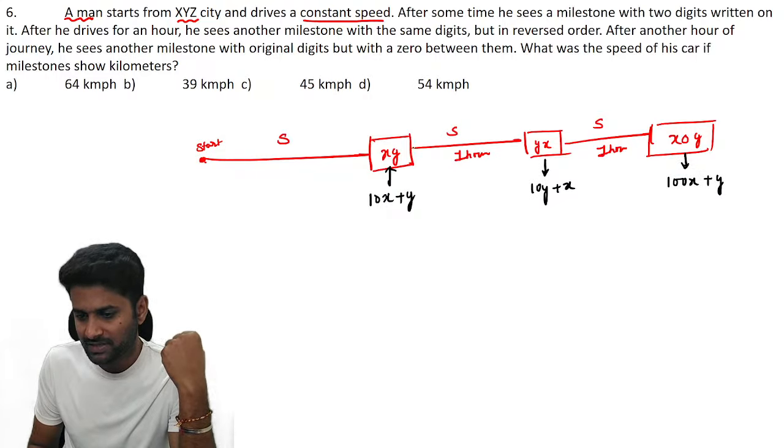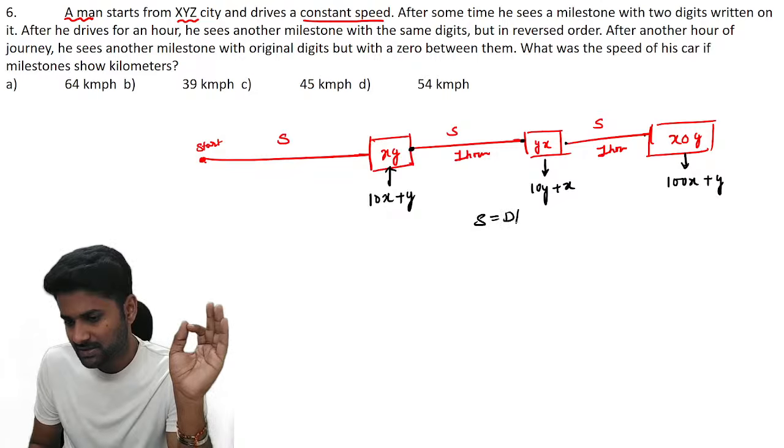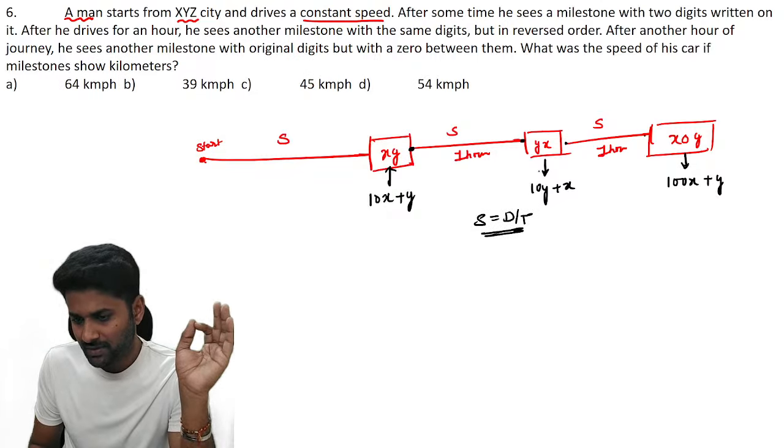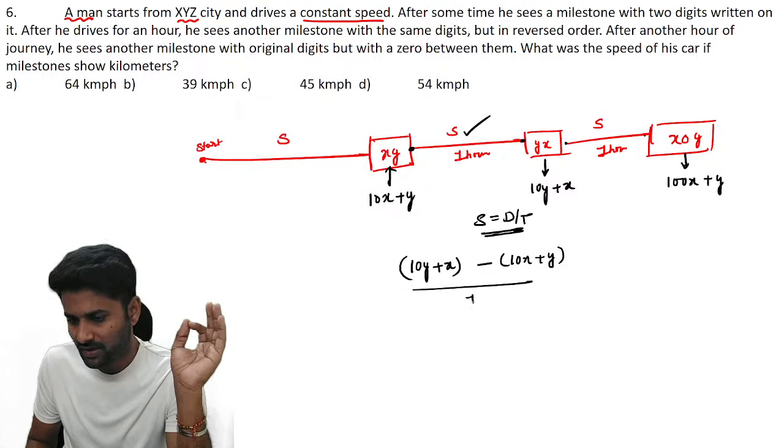Now they clearly mention that the speed is the same between these milestones. Speed is all about distance by time. From here to here, how much distance did they cover? It is 10y plus x. For your understanding, I am noting down each and every value.